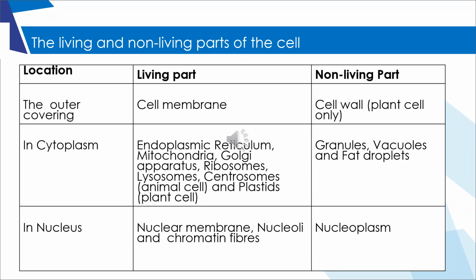The living and non-living parts of the cell. Starting with the outer covering, the cell membrane is a living part and the cell wall is a non-living part. In cytoplasm, endoplasmic reticulum, mitochondria, Golgi apparatus, ribosomes, lysosomes, centrosomes, and plastids are living parts. Granules, vacuoles, and fat droplets are non-living parts. In nucleus, nuclear membrane, nucleoli, and chromatin fibers are living parts, and nucleoplasm is a non-living part.